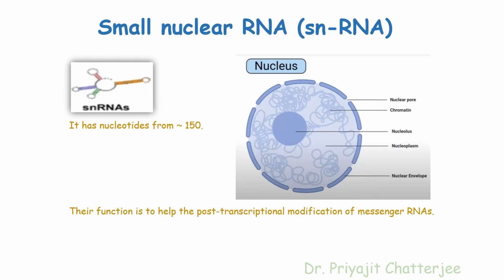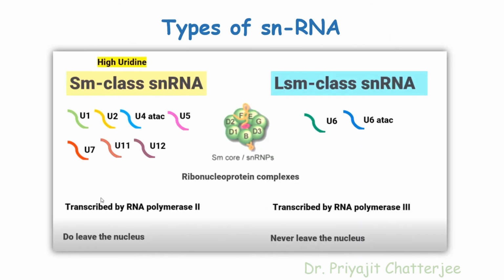Small nuclear RNA also belongs to the category called small non-coding RNA. Small nuclear RNAs are found within the nucleus and have approximately 150 nucleotides. Their function is to help the post-transcriptional modification of messenger RNAs. snRNA and the proteins clump together to form a complex named the spliceosome, which is involved in the splicing process.